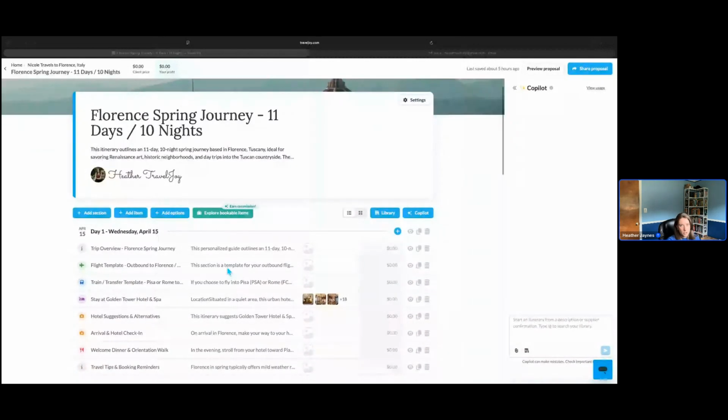And there's a few important notes about this feature. It's best to ensure each TravelJoy trip includes the client's name, travel dates, and destination, and that the same details appear in any email that you forward. If details are missing or you haven't created a trip yet, that's okay. You can simply add them to the email subject or the email body. Lastly, you can forward trip details from any email address that you own. If we don't recognize your email, meaning it came from an email address not associated with your TravelJoy account, we'll ask you to connect it with your TravelJoy account so we know where your email forwards should go in the future.